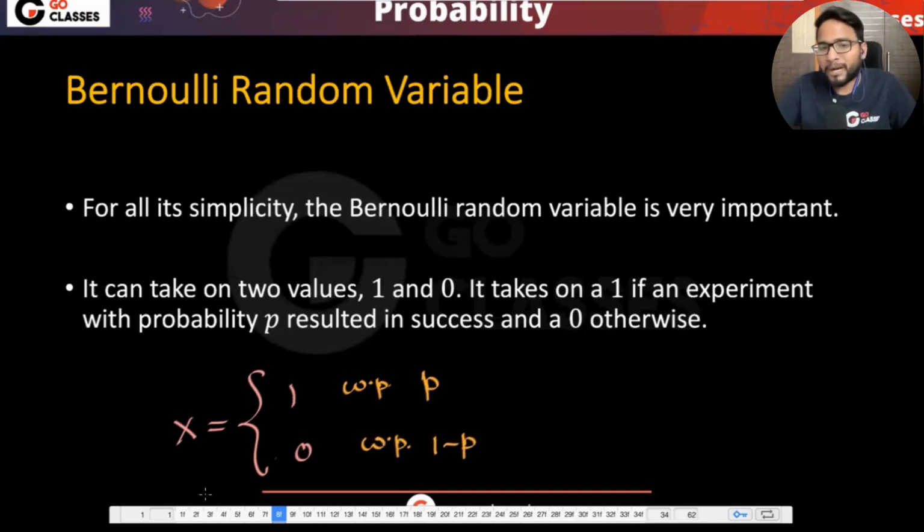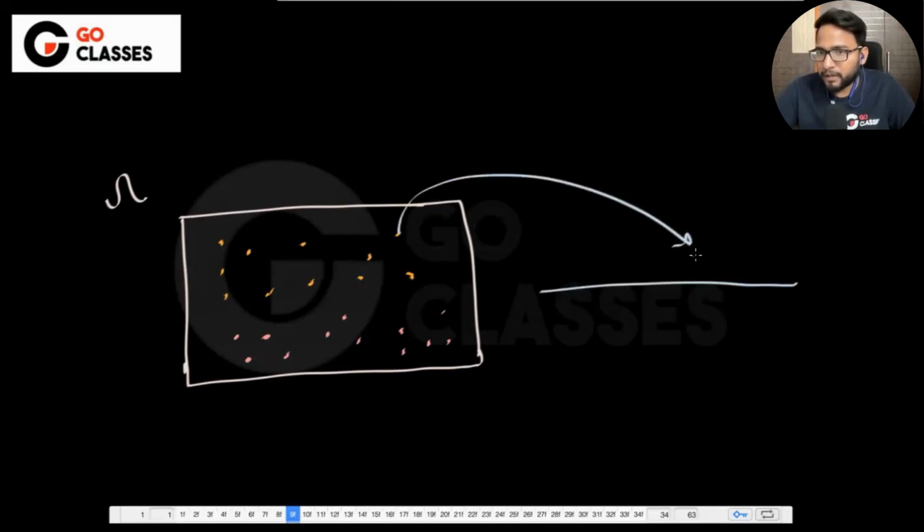So basically, what happens? Let's suppose that you have some sample space, right? Let me denote this sample space by omega, capital omega. Now, let's suppose that there are certain outcomes in this sample space. Okay, there could be many outcomes in this sample space. Now, what is happening? I am saying that there is a random variable x which maps every outcome to. Can anyone tell me? It can map to either 1 or 0. Yes, either 1 or 0.